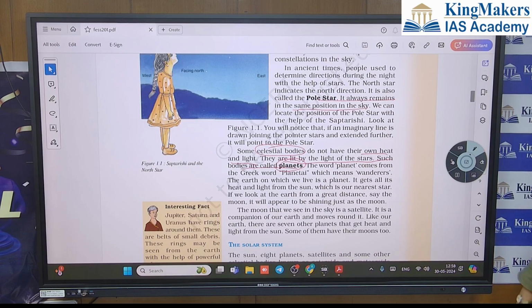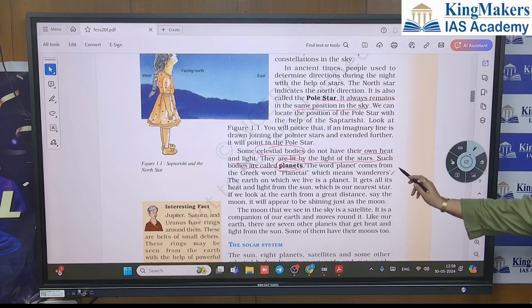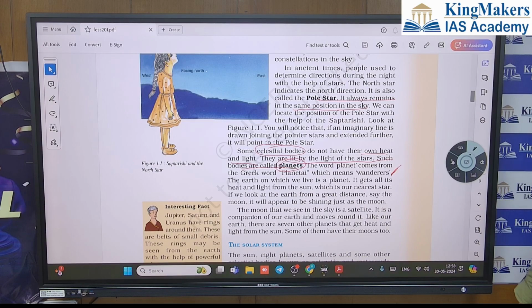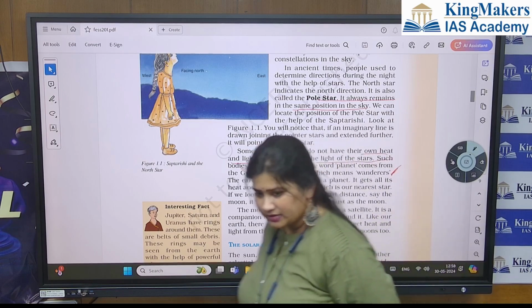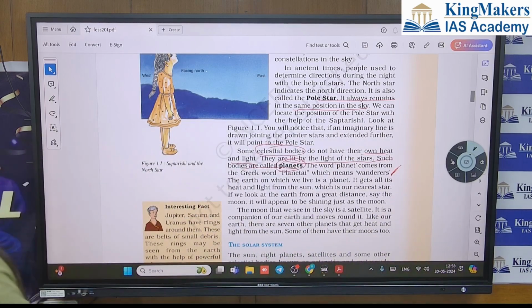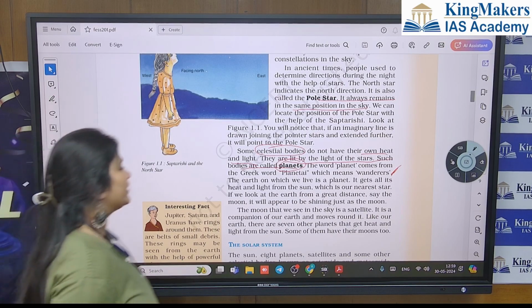The word planet comes from the Greek word planetai, which means wanderers. So the earth on which we live is a planet. It is not a star. The sun is a star. The sun is not a planet. So the earth on which we live is a planet.